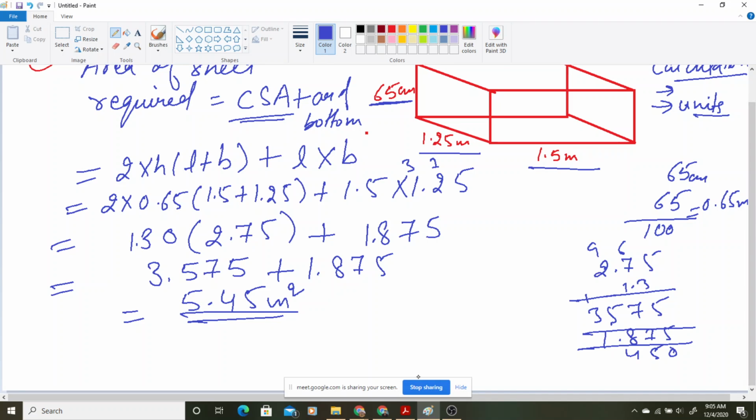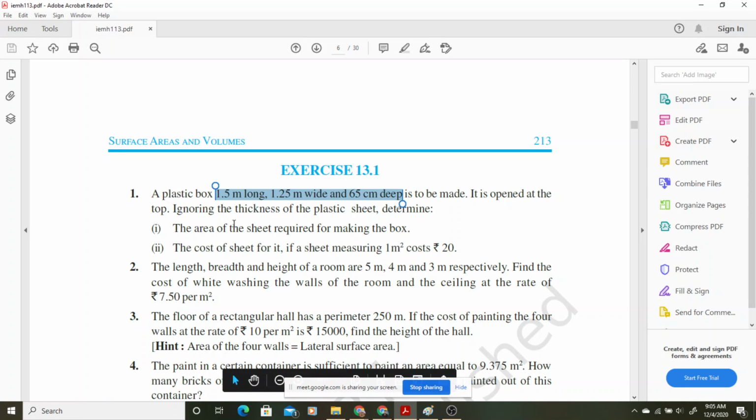Now in the second part of the question, the first part we are already done with: the area of the sheet required. The second part is what is the cost of the sheet.